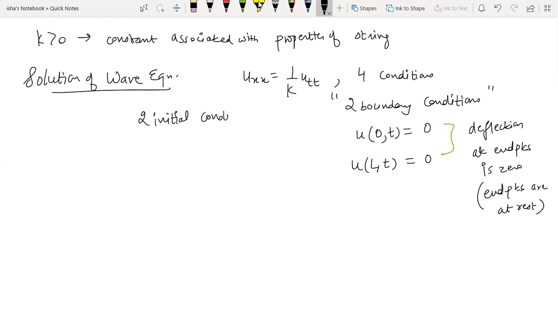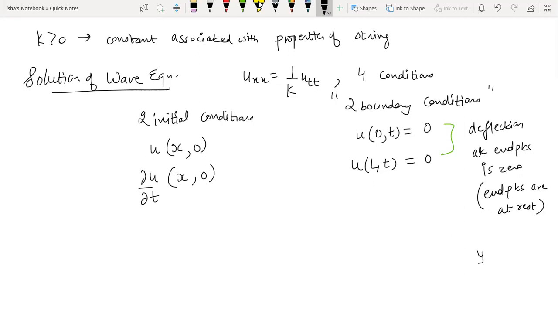Initial conditions, because in the heat equation there was a first order time derivative, so one initial condition was needed. In the wave equation there is a second order time derivative, so therefore two initial conditions are needed. So one will be telling you the value of u at t is equal to 0 for all x, and another will be telling you the value of del u by del t at t is equal to 0. This is similar to, you can go back to the chapter of Laplace transform and even the first chapter of differential equations. There, whenever we have second order differential equations coming, we are given initial conditions like this.